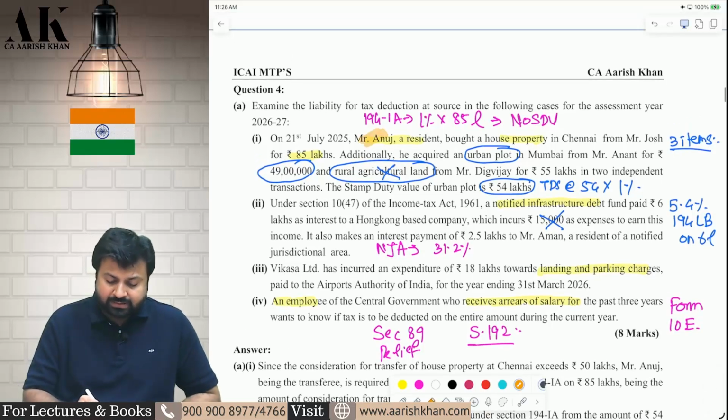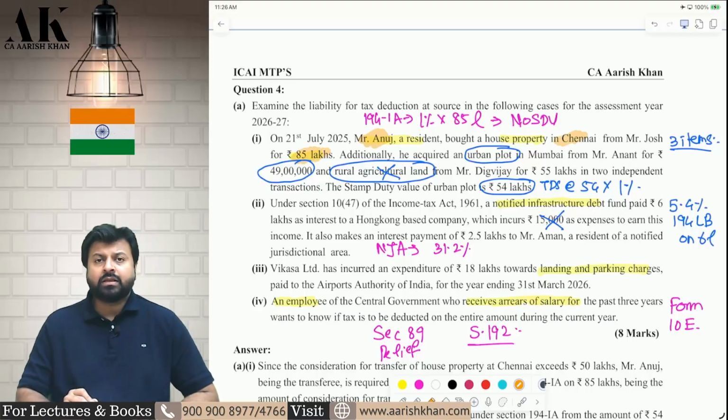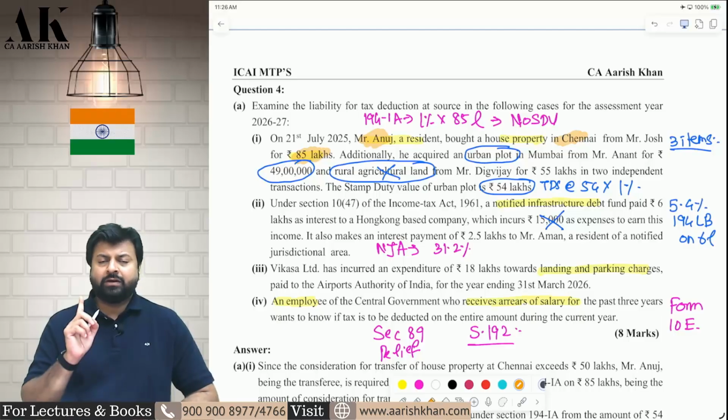Mr. Anuj is buying some property. First, he is buying a property in Chennai. He is buying 3 properties. First, he is buying a property in Chennai for 85 lakhs. So TDS will be deducted or not? Yes. 1% of 85 lakhs will be deducted as TDS.